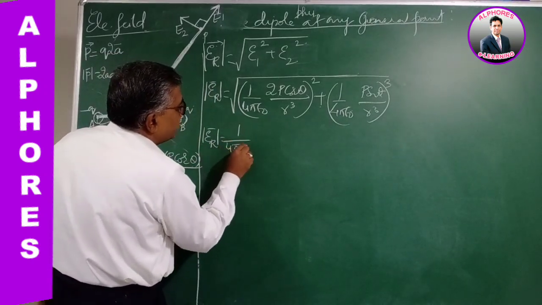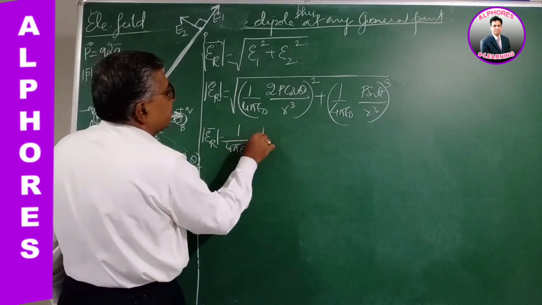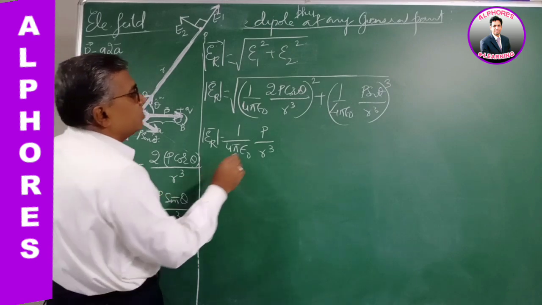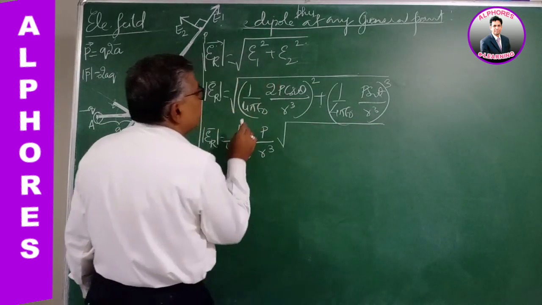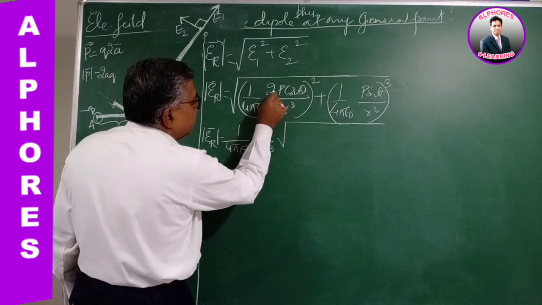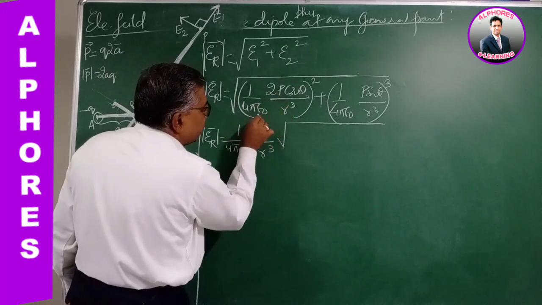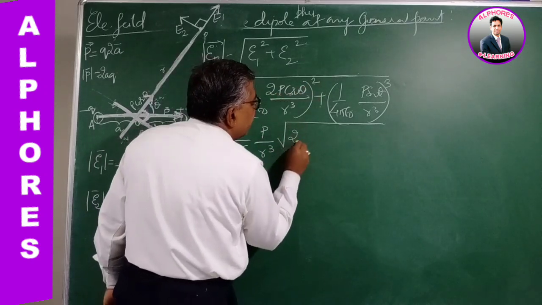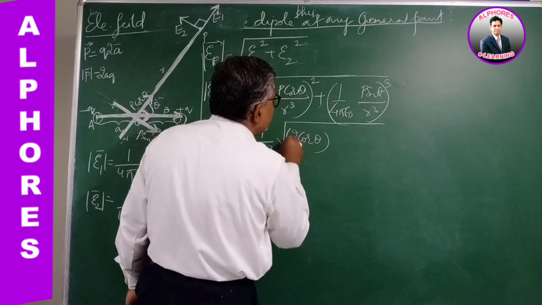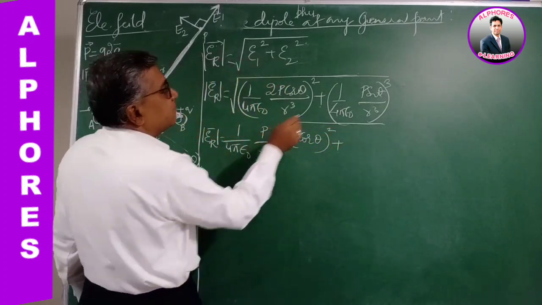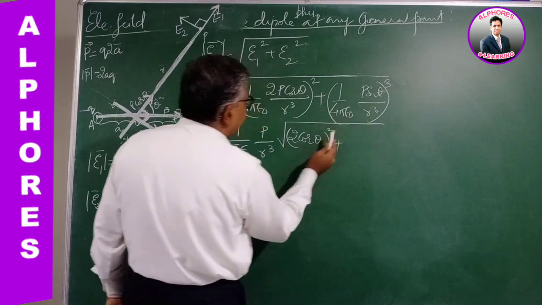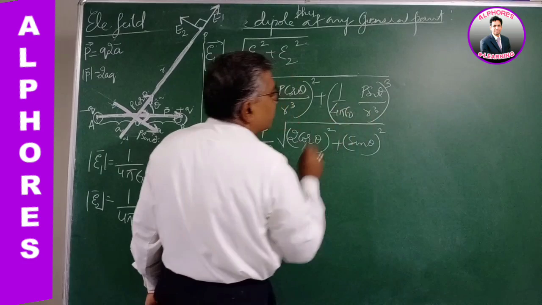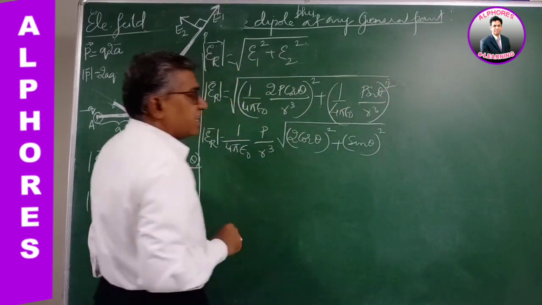Taking 1 by 4 pi epsilon naught and p by r cube out of the square root, the remaining thing in the first term is 2 cos theta whole square. Plus, from this term also p by r cube has come out, so the remaining is sin theta whole square.